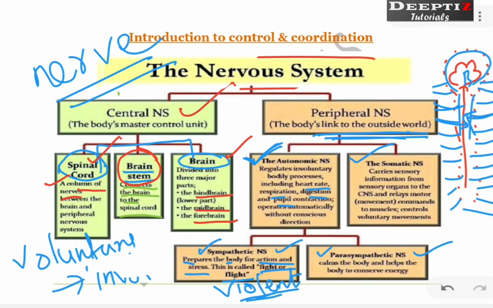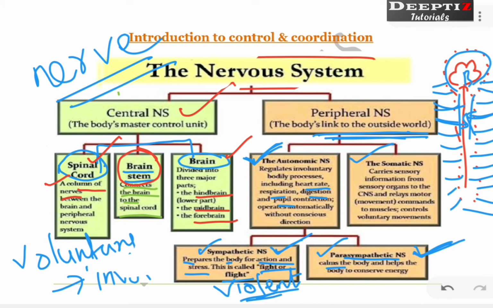Now what about the parasympathetic nervous system? See, you might have seen when two people are fighting, in such force they are fighting. But if we try to separate them, it will be very difficult. After some time they calm down, right? Calm down means they come back to the normal position. We call it the parasympathetic nervous system. So one prepares for violent action, another brings down that violent action. That is the parasympathetic nervous system. Maybe in later lectures it will be more clear.